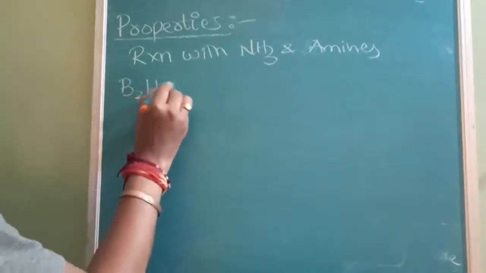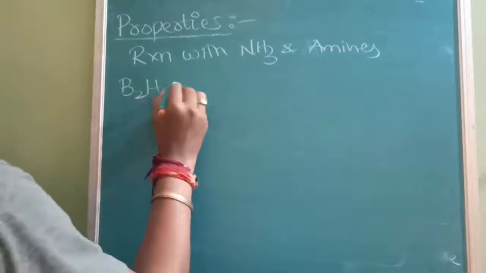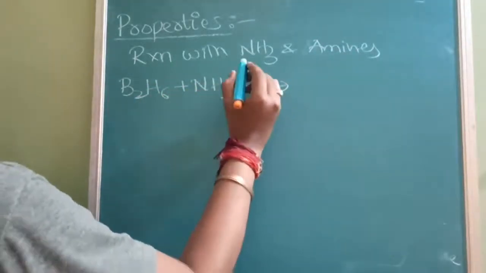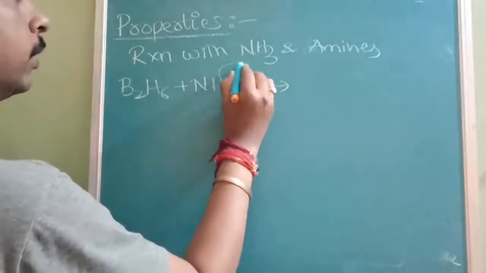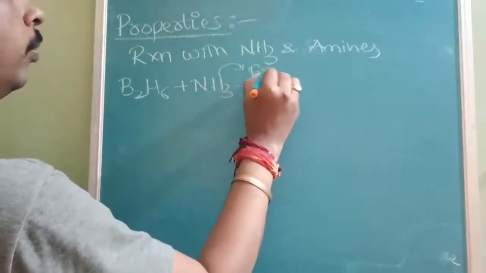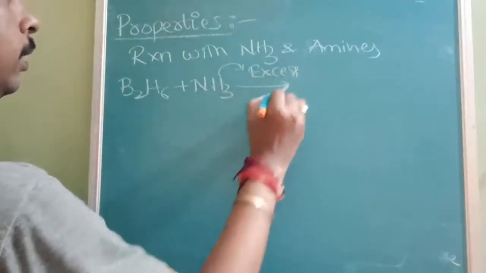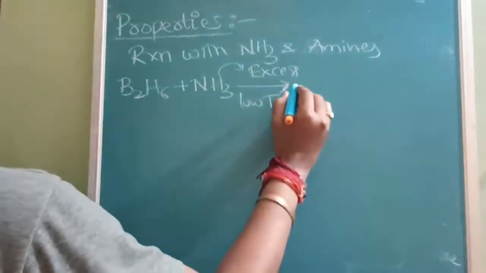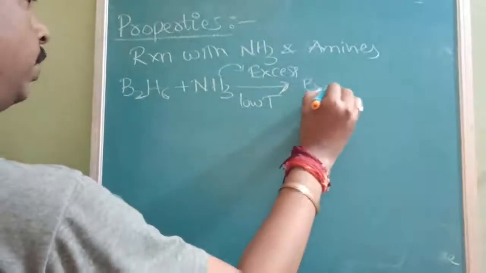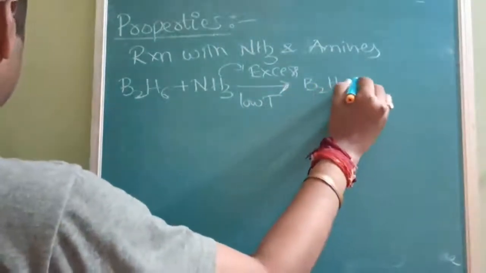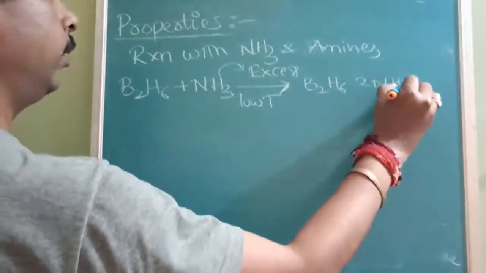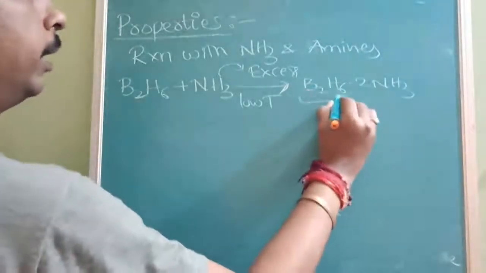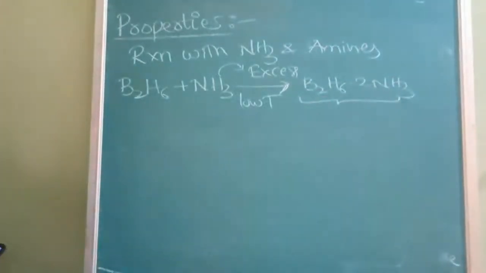B2H6, everything you should clearly note down. B2H6 plus NH3, here the ammonia must be in excess, and the temperature must be low. Then it will form B2H6·2NH3. So this is the main question in chemical bonding.